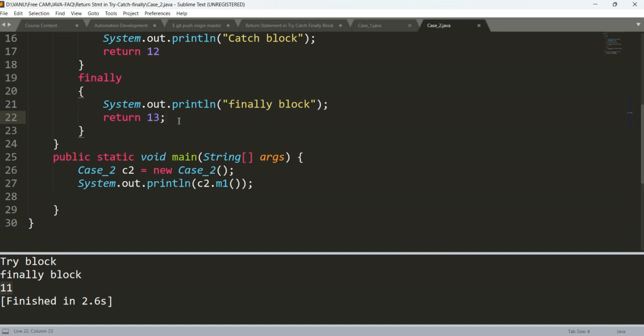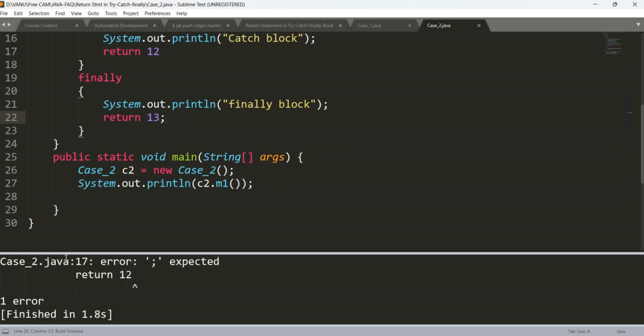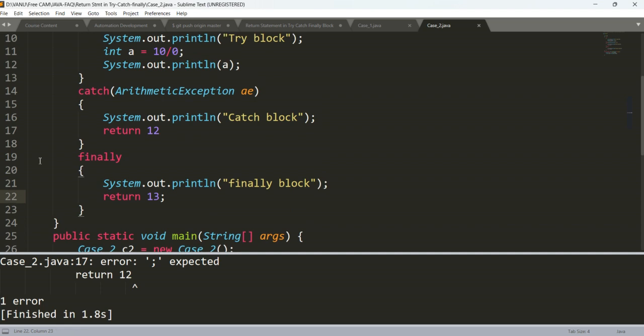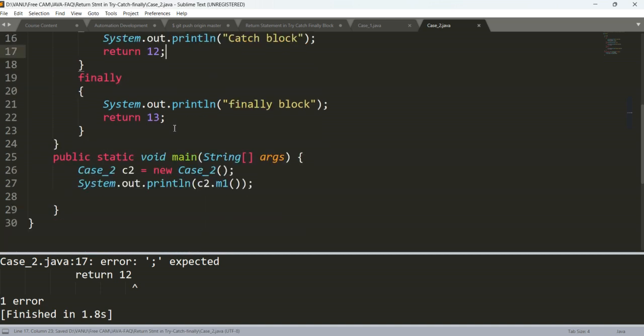We have a simple option, ctrl plus v, and we have shown how we can configure compilation and running the program in Sublime Text Editor. You can watch a separate video. Okay, so ctrl plus v, just press and see what happens. Expected line number 17, we haven't put the semicolon on line 17. Okay, the return statement, we need to provide the semicolon. Now again press ctrl plus v to see what happens.